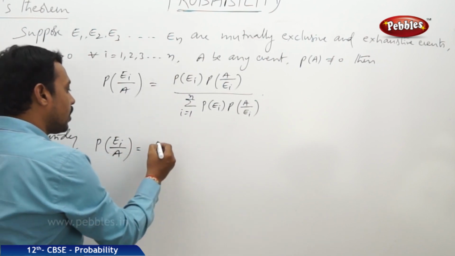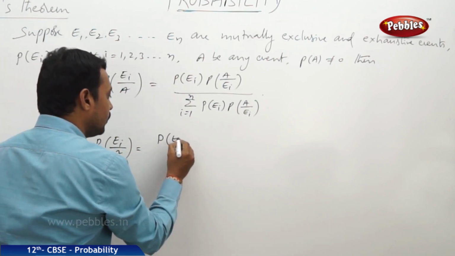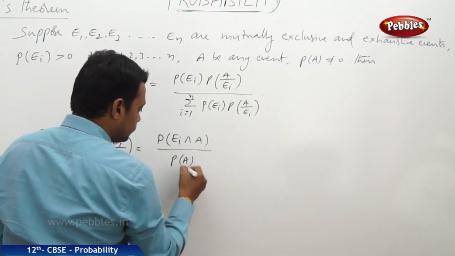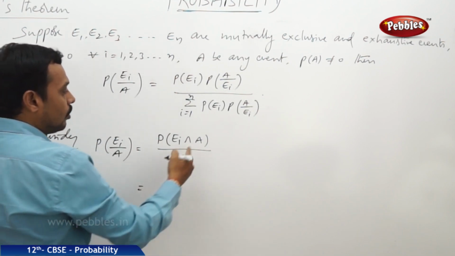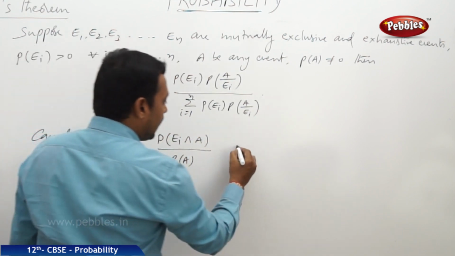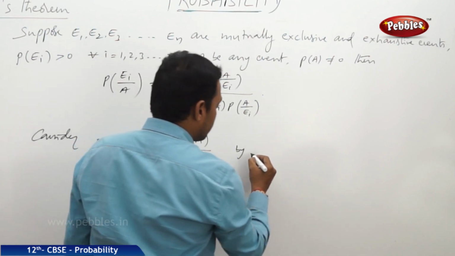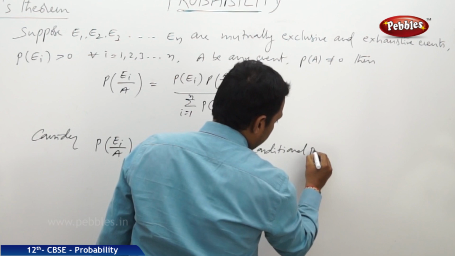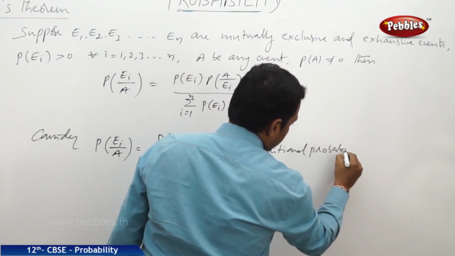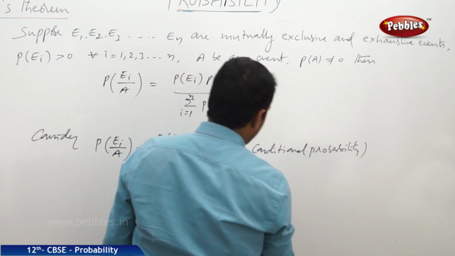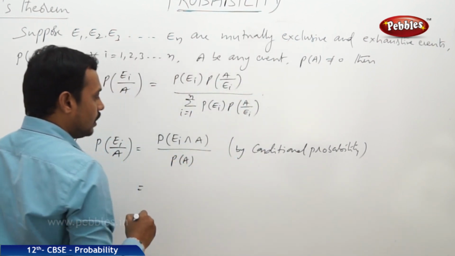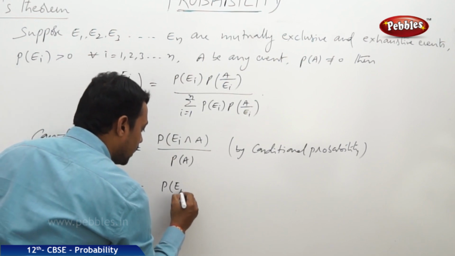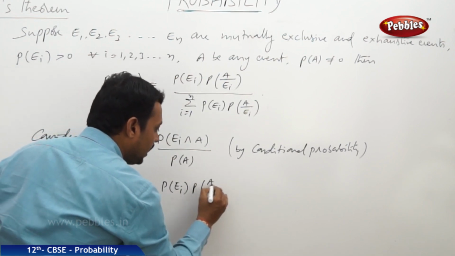According to the conditional probability, it can be taken as P of Ei intersection A by P of A, by the definition of the conditional probability. And by the multiplication theorem, the numerator can be taken as P of Ei into P of A by Ei